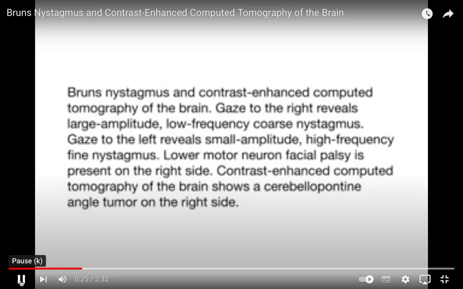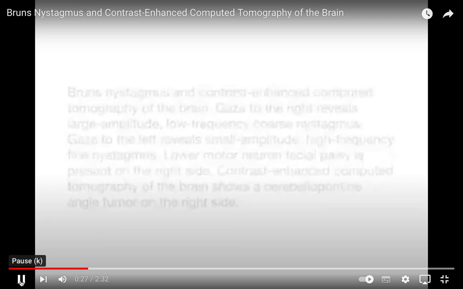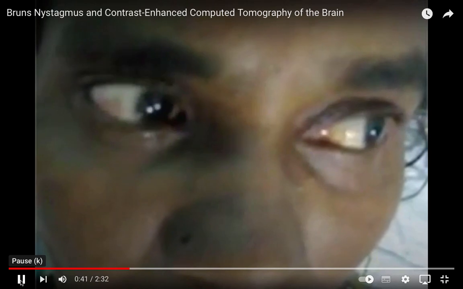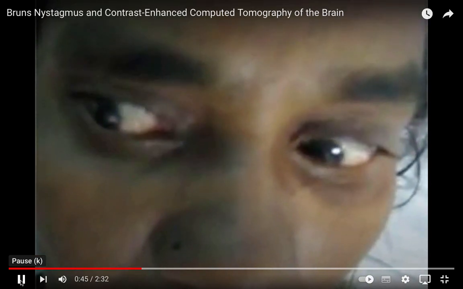Gaze to the right reveals large amplitude, low frequency coarse nystagmus. Gaze to the left reveals low fine nystagmus. So you can see on the right gaze, you can see a coarse nystagmus. On the left gaze, there is a very fine nystagmus, very fine nystagmus. You can look up this video on YouTube and then get a better quality video.